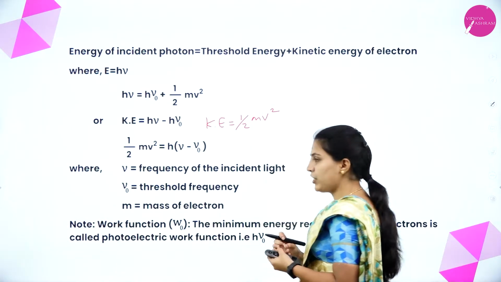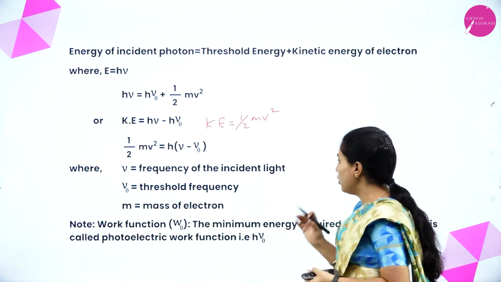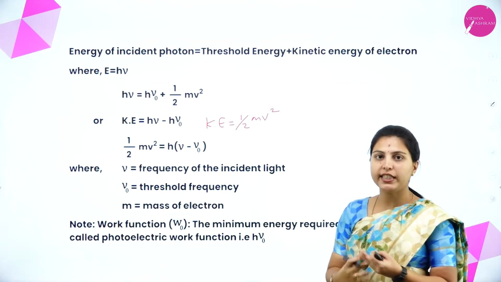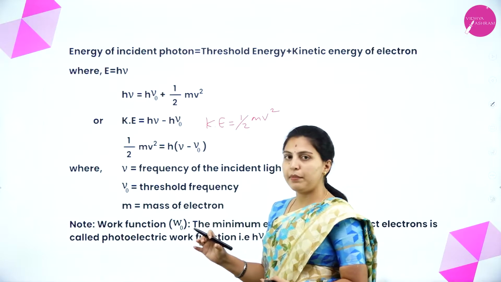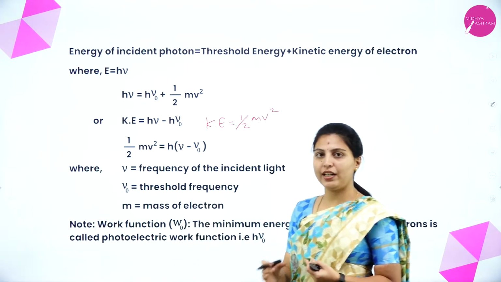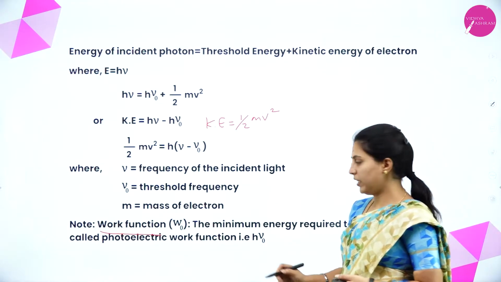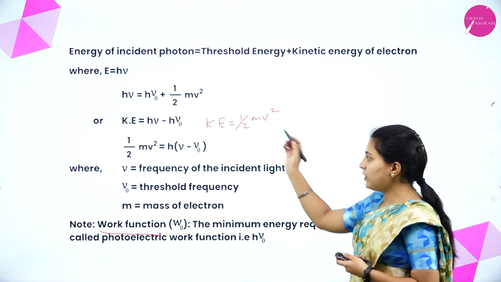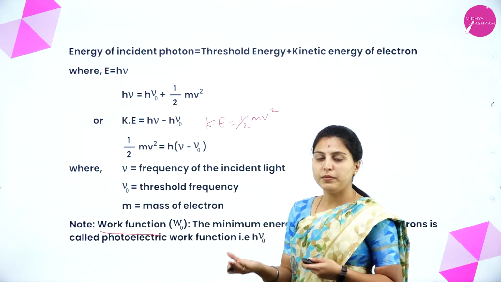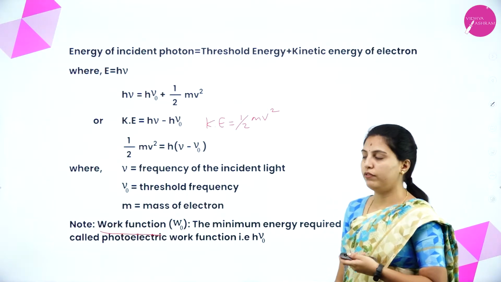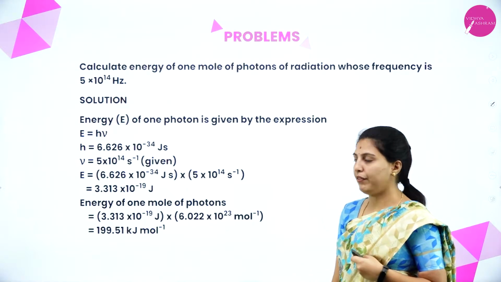The minimum energy required to eject electrons, right? It needs some energy. That energy, relevant to the photoelectric function, we call the work function, that is h nu naught. And these formulas we have written will be useful for the next problems or numericals we will solve. Here we will see some problems based on the photoelectric effect.